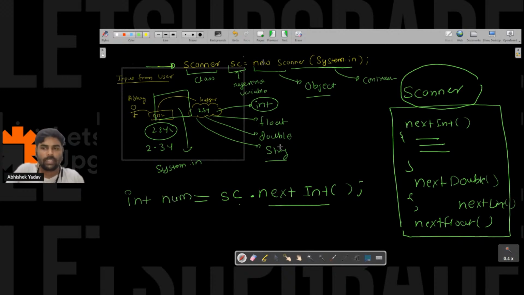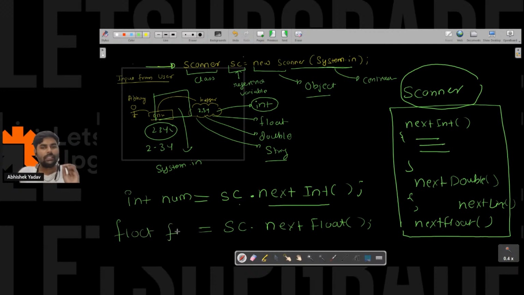Similarly, if I want the data as float, I will write sc.nextFloat, right? It will take the data from the buffer and convert the data into float, and here I will store the data in a float variable. Everyone is clear now? Yes or no? Please write in the chat how to take input from the user.